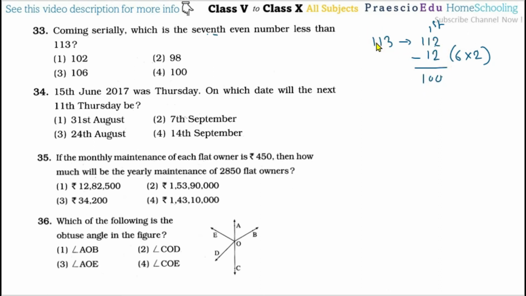So that is 100. From this, if we come back, on the lesser side, toward 0, the 7th is 100. 100 is given in option number 4.